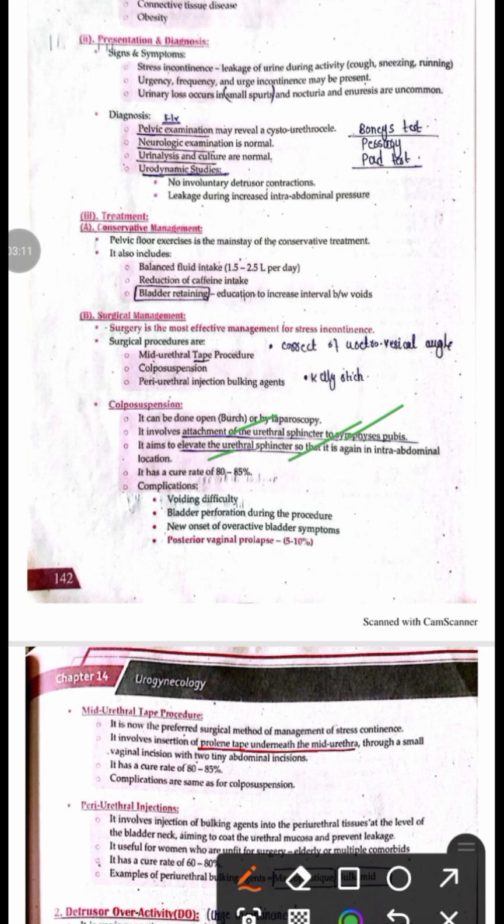But the complications of this procedure involve difficulty in urination. There may be high chances of bladder perforation. There may be a new onset of overactive bladder symptoms. There may be posterior vaginal prolapse, which is more common in colposuspension, specifically the open colposuspension.